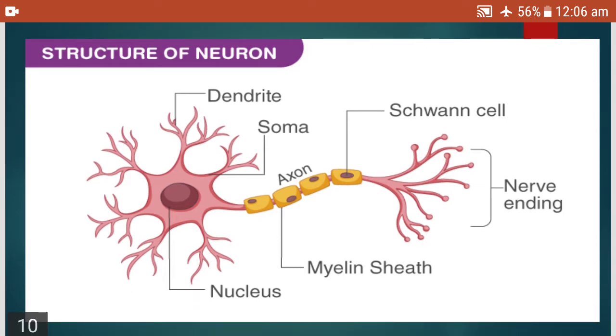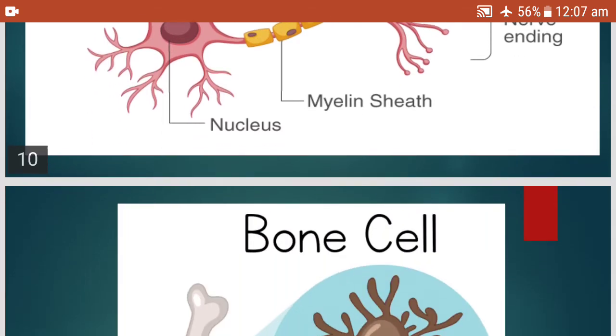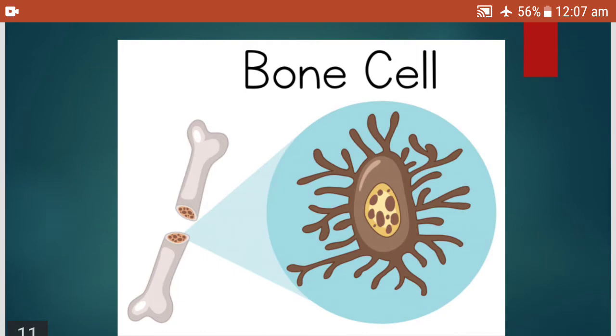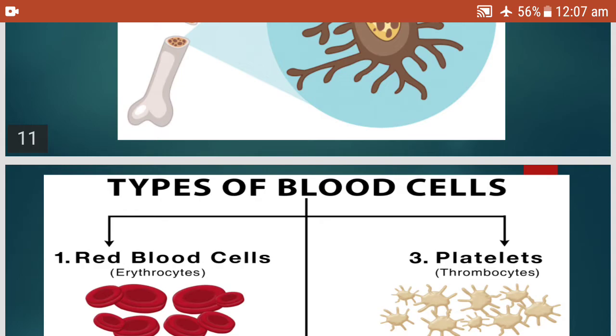Now I told you our brain is made up of different types of cells. This is the structure of a neuron. Neuron means nervous tissue. Our nervous system is made up of these cells. Again, just learn the diagram and the labeling. Our bones are made up of bone cells. All these diagrams are there in the textbook. Kindly draw them in your classwork.